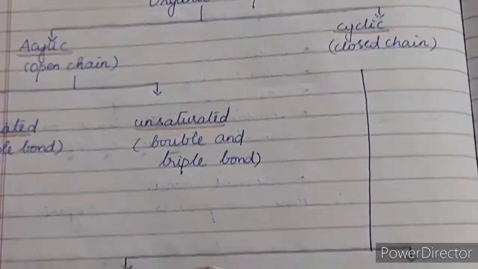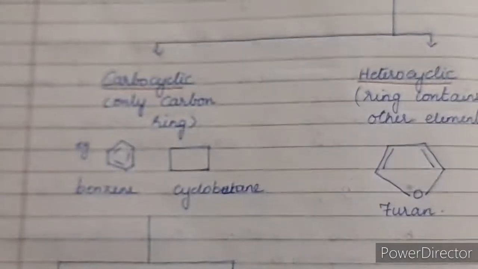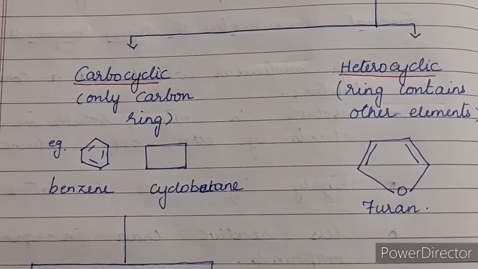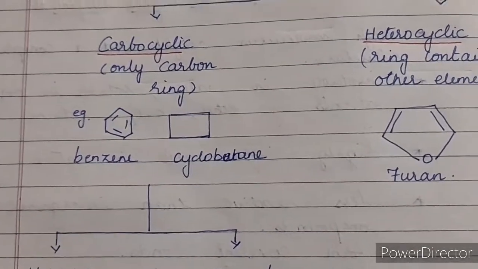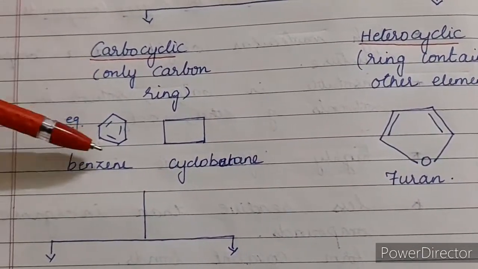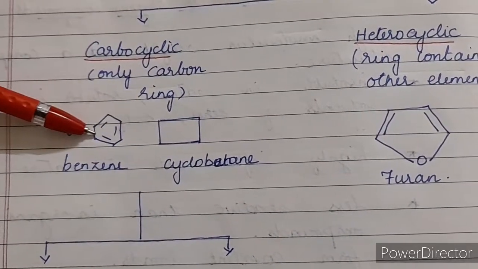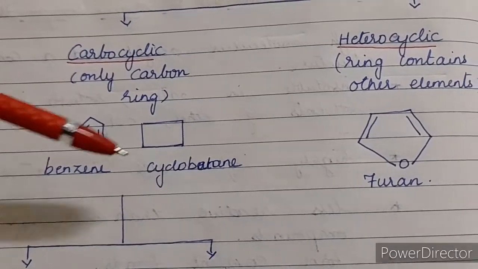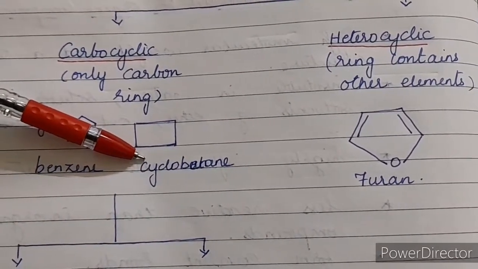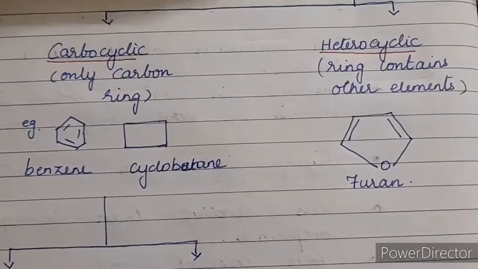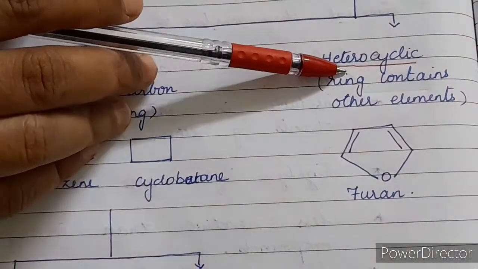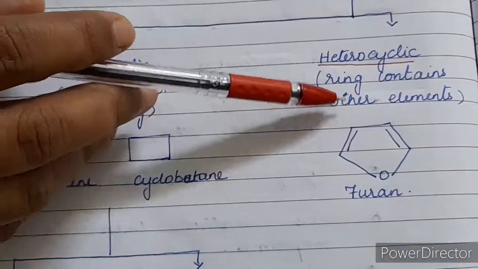These cyclic compounds are further divided into two categories. First one is the carbocyclic compounds and heterocyclic compounds. What are carbocyclic compounds? These consist of only carbon. Carbon is linked to other carbon atoms. For example, you can say benzene and cyclobutane. If you see the heterocyclic compounds, they contain heteroatoms like oxygen, nitrogen, etc.